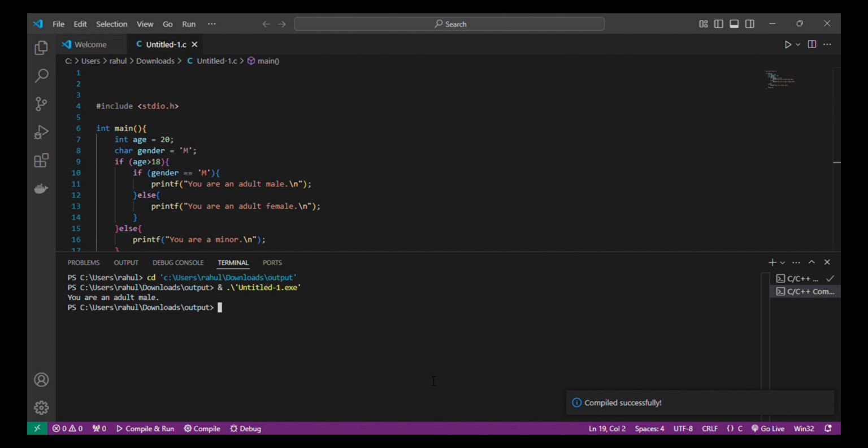Here we use a nested if to add an additional condition inside the first one. This is useful when decisions depend on multiple factors.